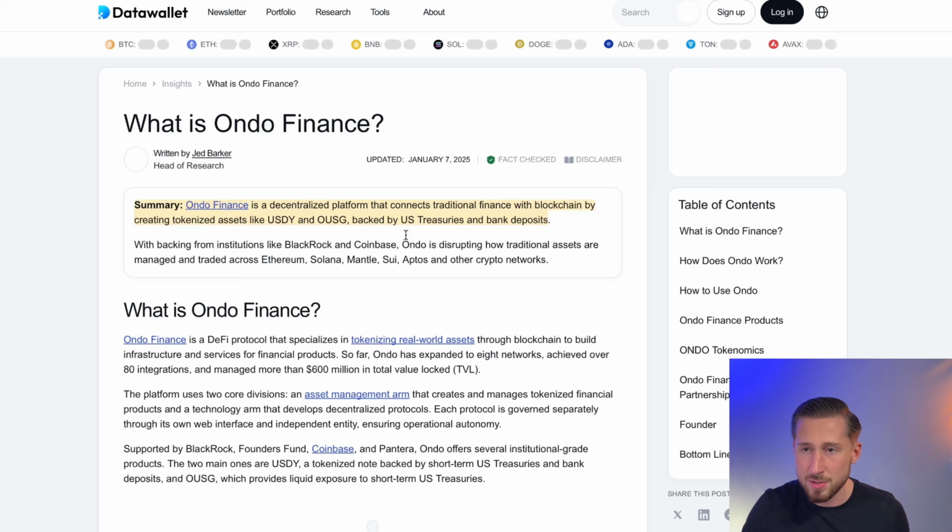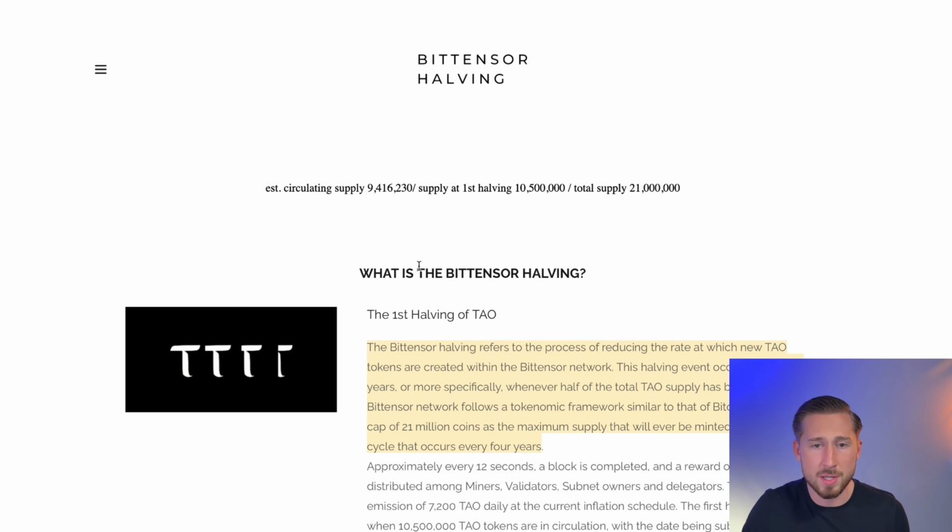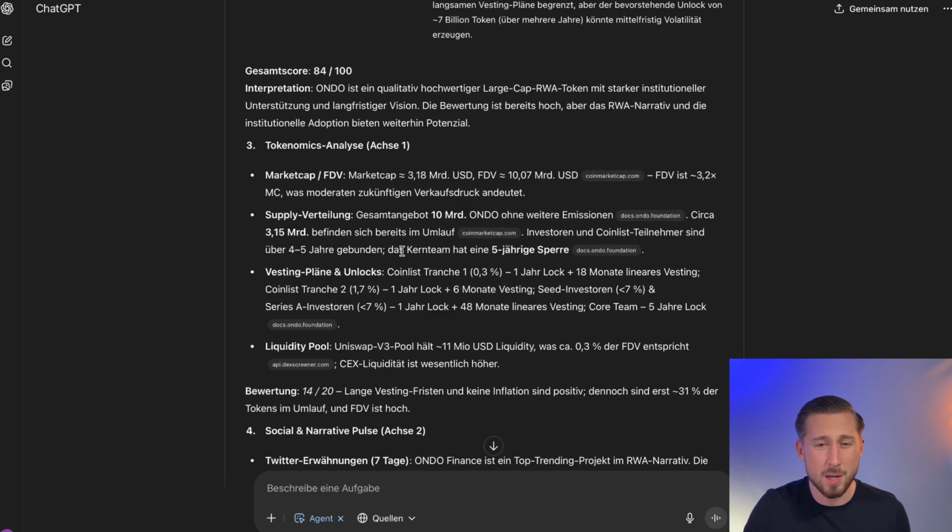Yes, so every single thing, every single source I can verify in this case. I can look at which sources have been used here. And that's also, I would say, very good to double check the agent, of course.